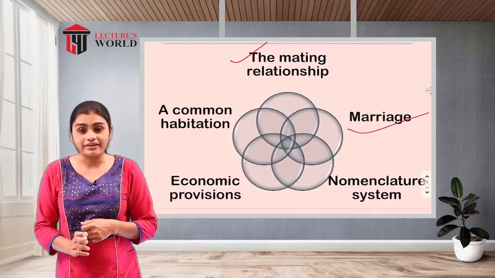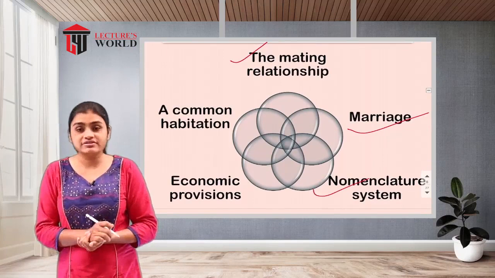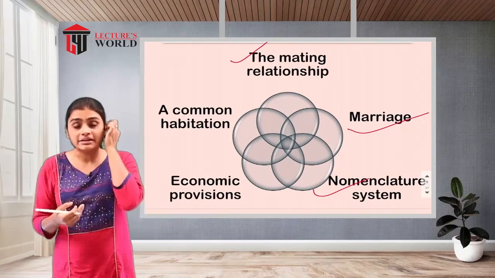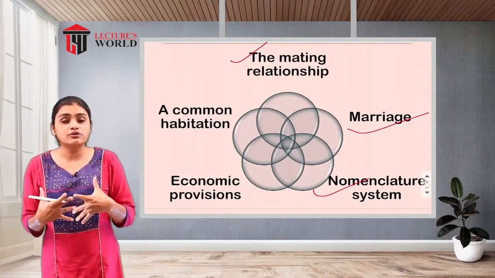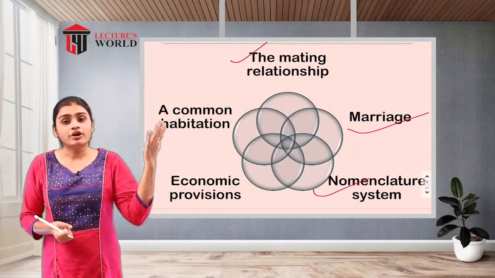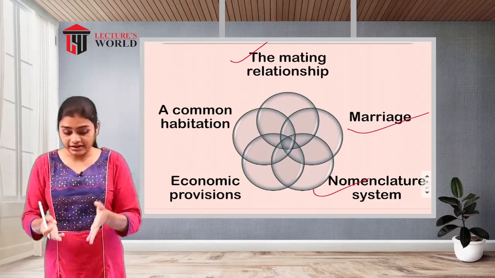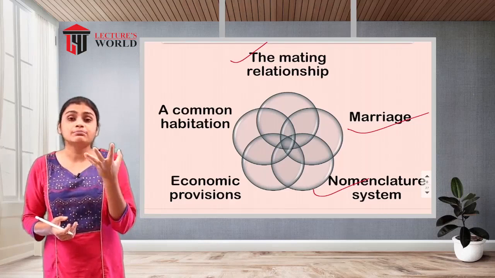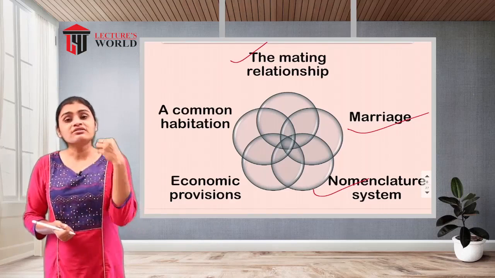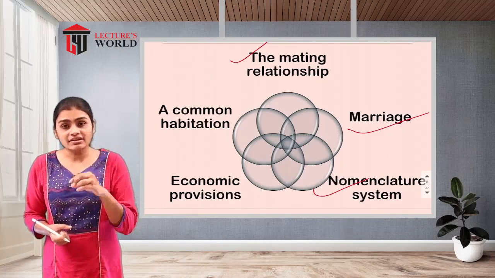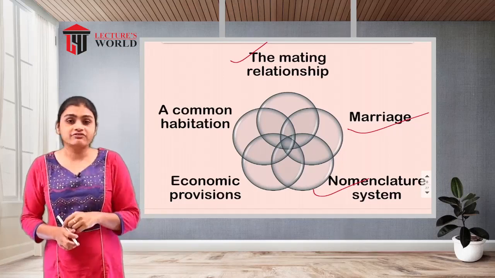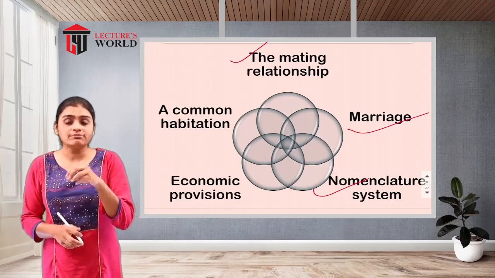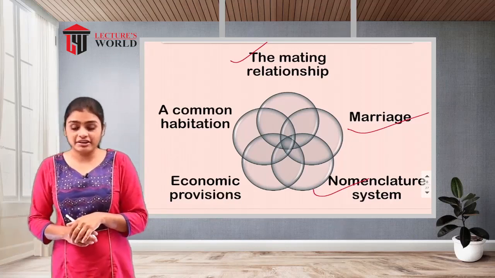The next characteristic is the nomenclature system. As we have seen, the children get the identity from the ancestors. When babies are born, they are also given a name. That is called the nomenclature system. That particular family gives a name to the newly born baby. So that is called the nomenclature system.